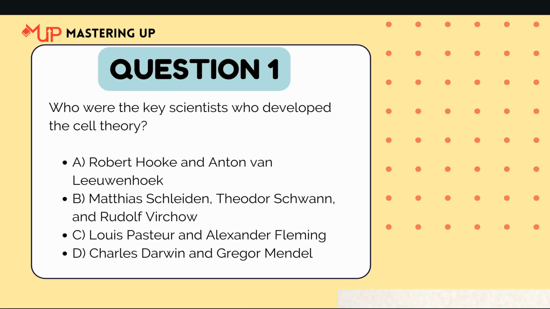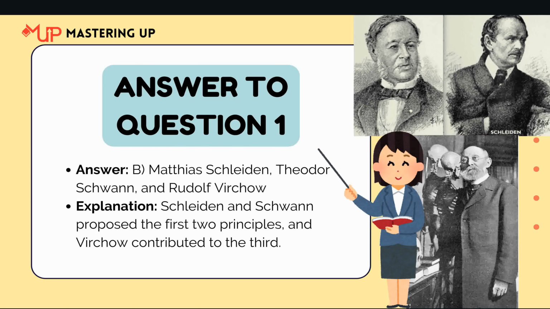Time's up. Let's see the answer to question 1. The answer is option B. Matthias Schleiden, Theodor Schwann, and Rudolf Virchow. Schleiden and Schwann proposed the first two principles of cell theory, and the third principle was contributed by Rudolf Virchow. Hope you all got the correct answer. Now let's move on to question 2.